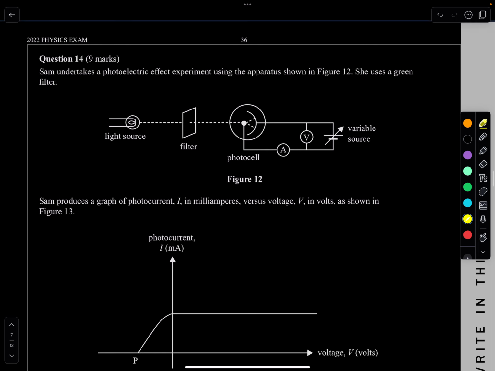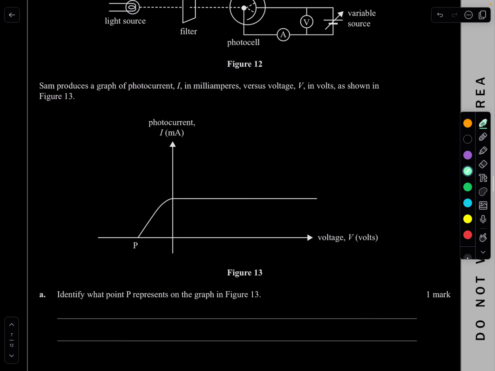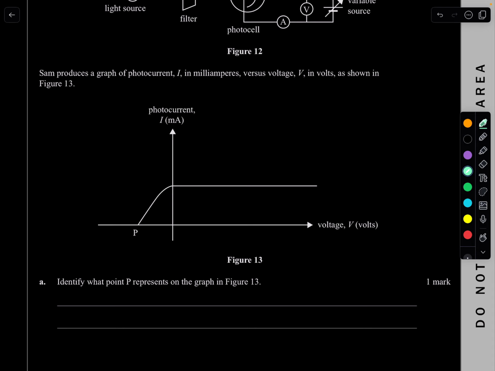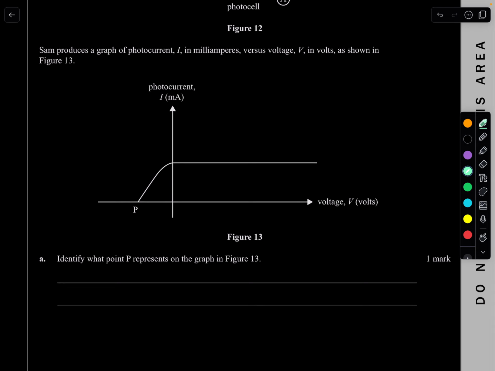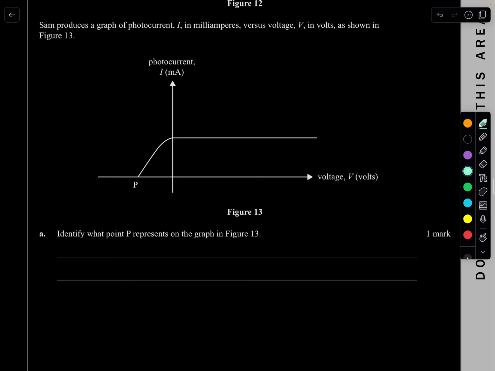All right, question 14. Let's have a try at this. Sam undertakes a photoelectric effect experiment using the apparatus shown. She uses a green light filter. Sam produces a graph of photocurrent in milliamps versus voltage as shown, figure 13. So identify what point P represents on the graph in figure 13. That's your stopping voltage. Easy.